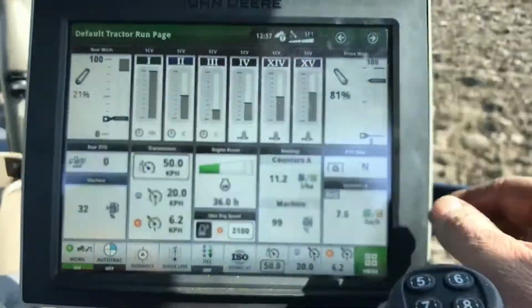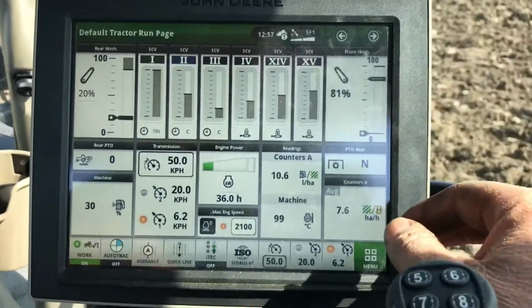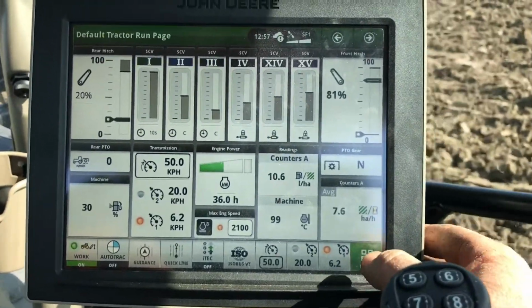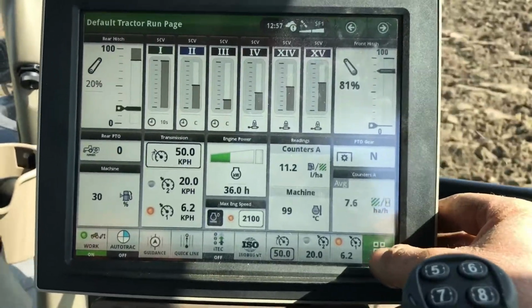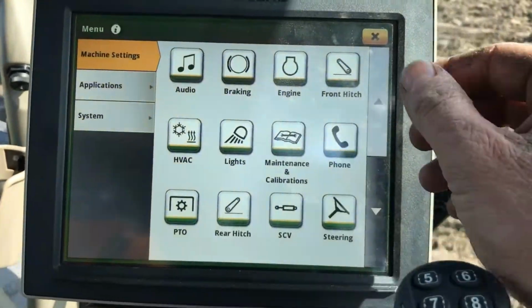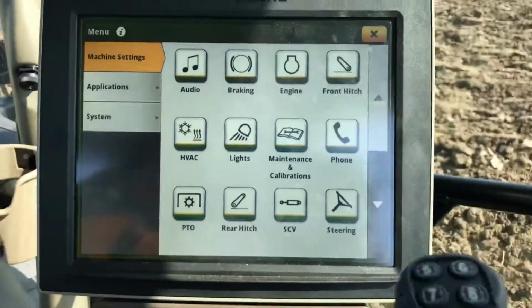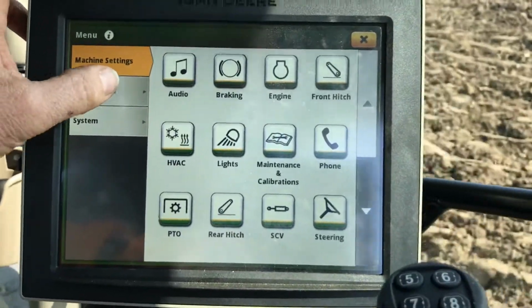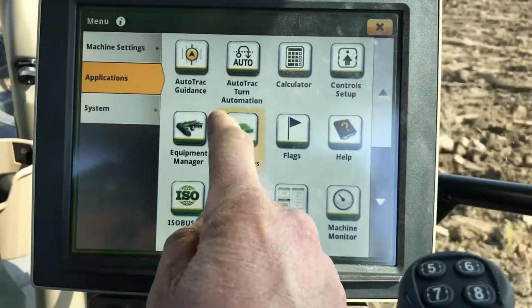Well lads, what we're going to try and do here now is create a boundary using the 4600 display on a 6130R, and the task we're at here at the moment, we're just trying to do a bit of ploughing here just to see how she's going. So we go into main menu on the bottom right hand corner, we skip by machine settings and we go down to applications here. When we're in applications now, we go to fields and boundaries.